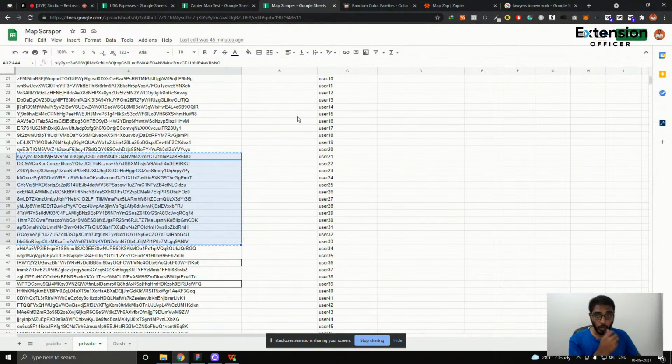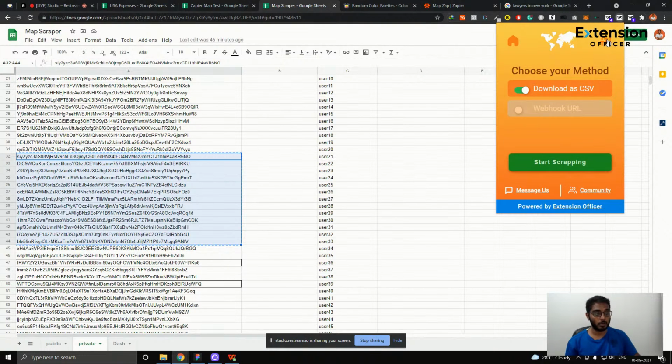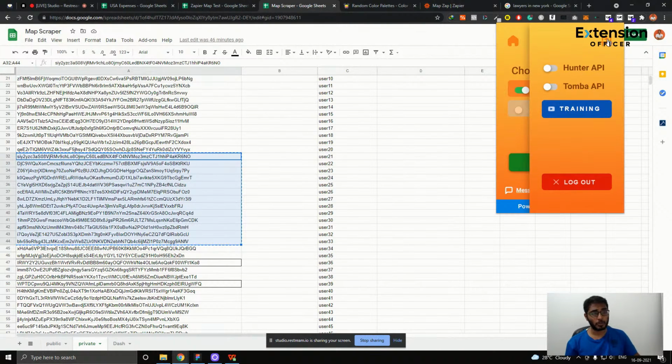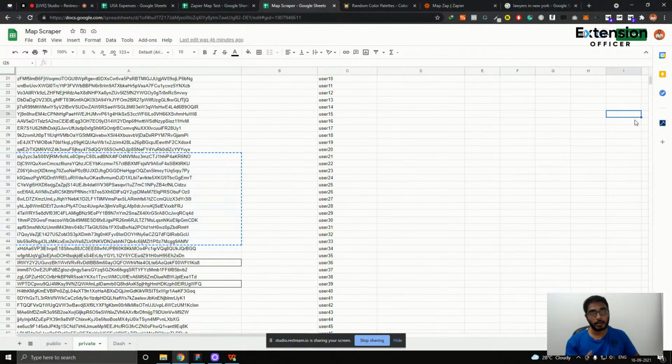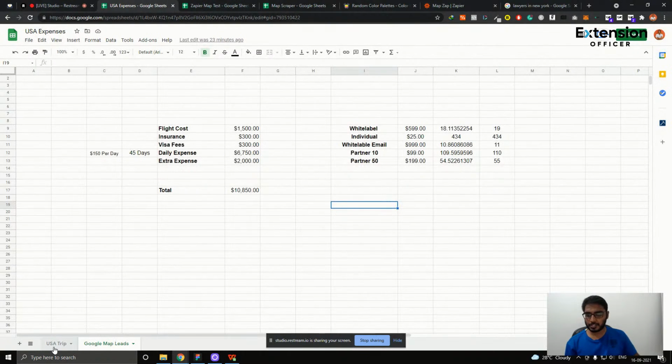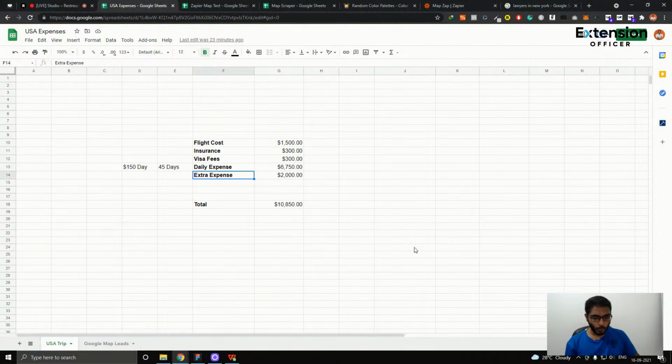And this is what is brewing with the extension itself, which helps in scraping all the details. Both the Hunter API and Tomba API will be added in the next 4 to 5 days. I even asked the Sales Blink team, and they said the API is not yet available, but once the API is available for Sales Blink, I'll probably add that as well with the extension. Why I'm doing this and what this extension will be doing: as I said from the start, I'm planning to go for the US itself.